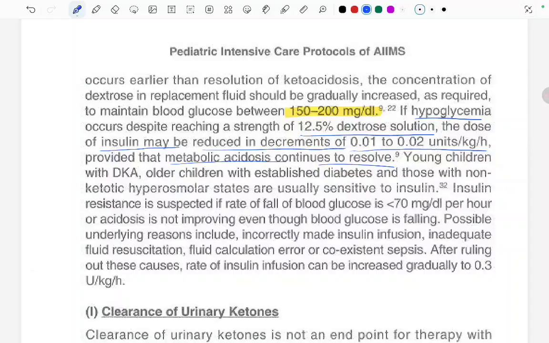Young children with DKA, older children with established DKA, and those with non-ketotic hyperosmolar states are usually sensitive to insulin.